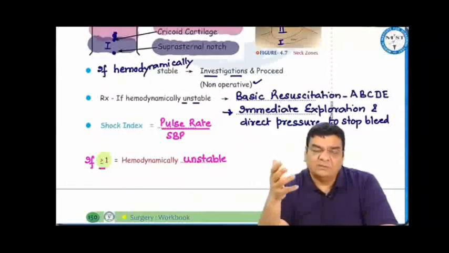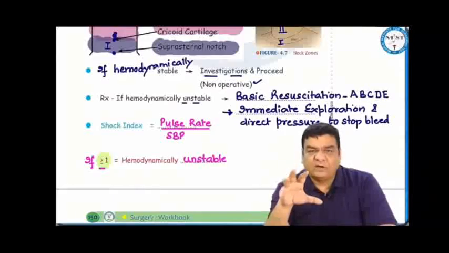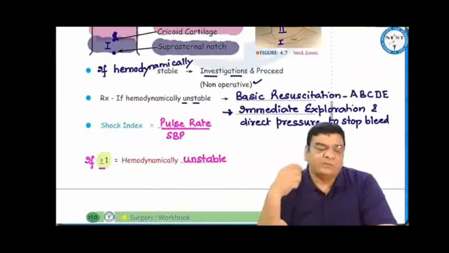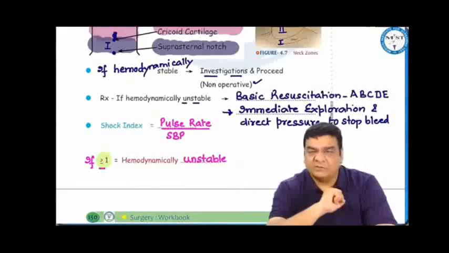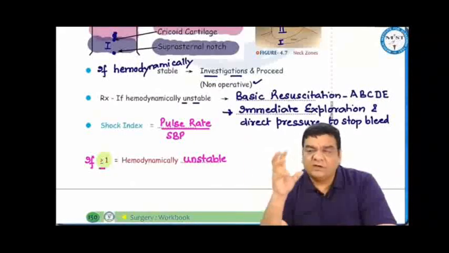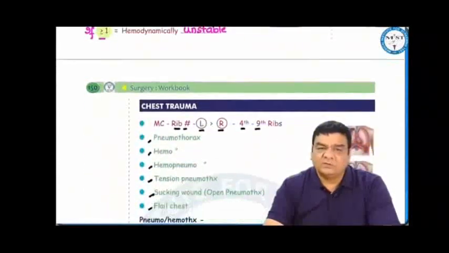But if the patient is unstable, maybe the bleeding would have been very severe. So we do the basic resuscitation, ABCDE, and try to save the life. And if even after giving IV fluids, blood, and tranexamic acid the bleeding is not stopping, that means we have to take the patient to the operation theatre, explore this area completely, apply direct pressure, and control the bleed and save the life of the patient. To calculate whether the patient is stable or unstable, we can take the help of the shock index, which is the ratio of pulse rate to systolic blood pressure. If this ratio is 1 or more than 1, then we consider the patient hemodynamically unstable.